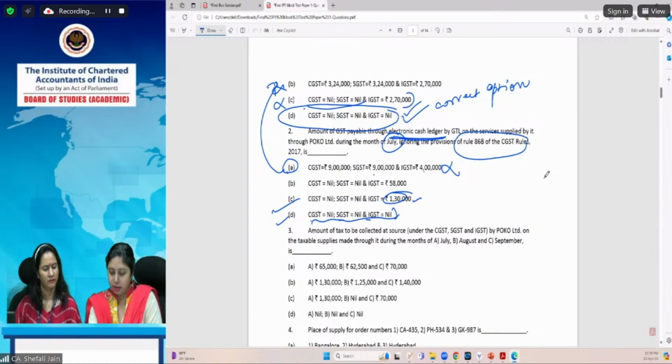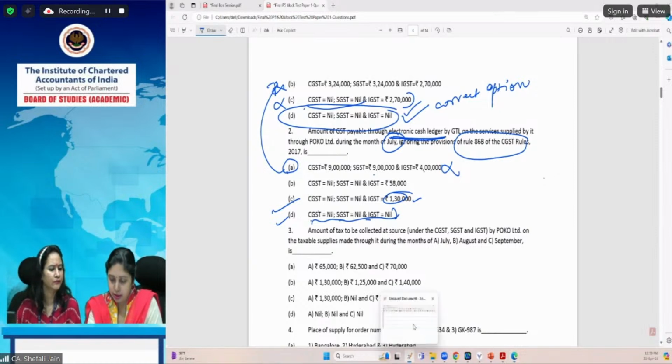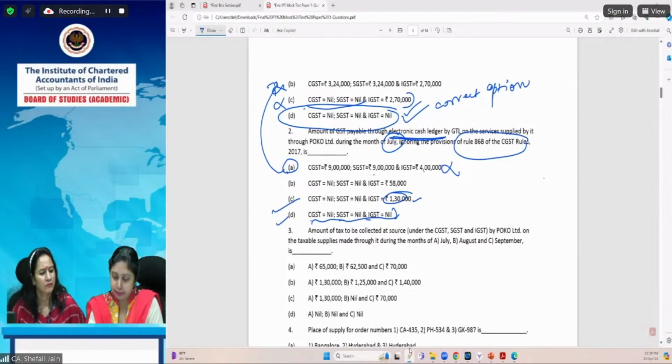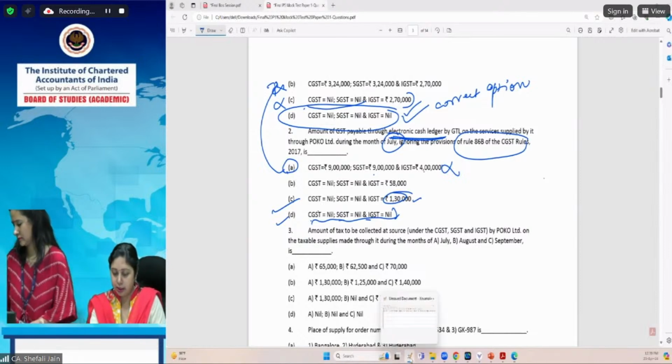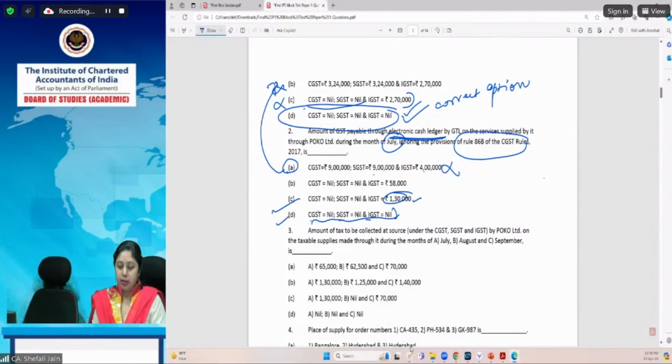Just a minute. I think there are some technical issues. Our computation sheet is not coming. No? You can ask the technical person for this. But we have seen the computation.